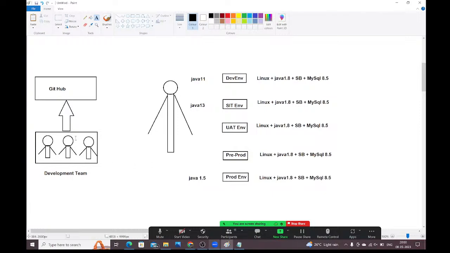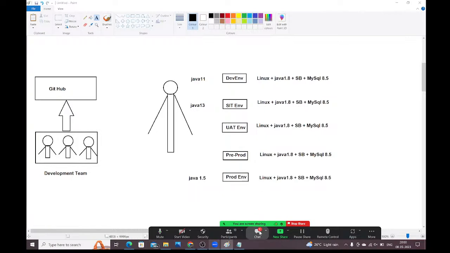Guys, whatever application I have developed, the same application I need to deploy in multiple environments for testing purposes. But whatever libraries, versions, and dependencies I have used, the same should be available in all these environments also. Then only my application will work. If there is any mismatch, then this application is not going to work in these environments, guys. Is it correct or not? Guys, respond. Is it correct or not?